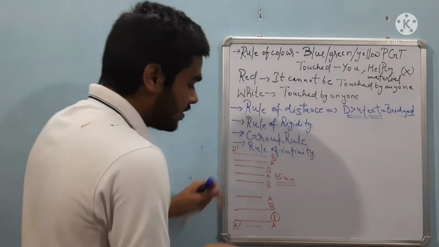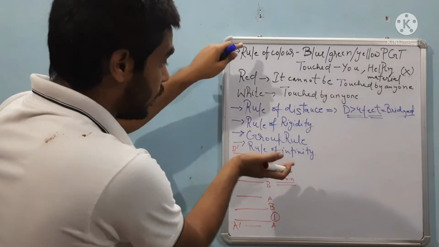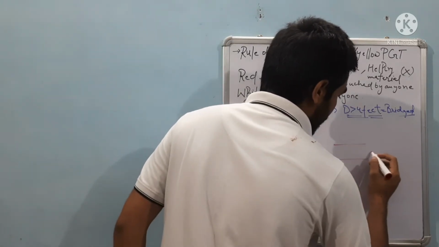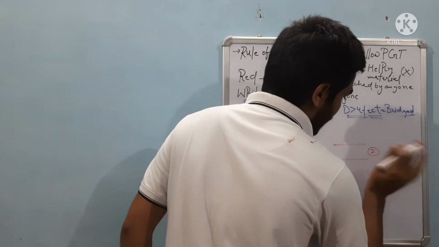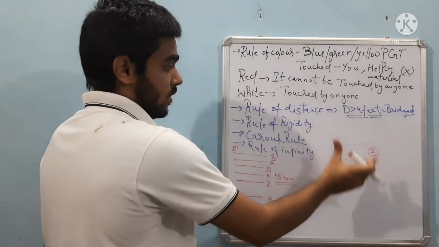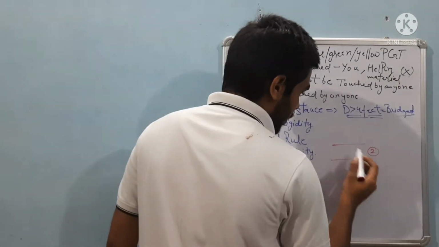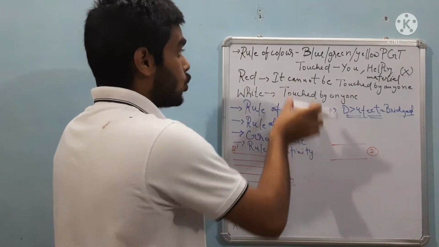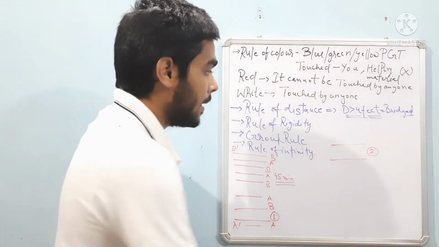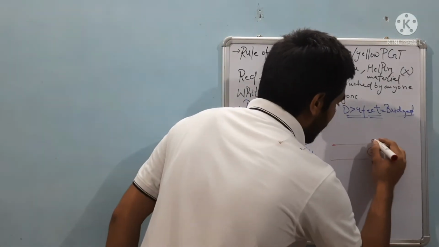So I will take one stage and correlate these rules with it. So this is a stage. Say it is a 2-stage or 1 stage, any stage can be there. I am just explaining the rules with this stage. Firstly is the rule of color. Rule of color is applicable to the structures which are between the A and B line.